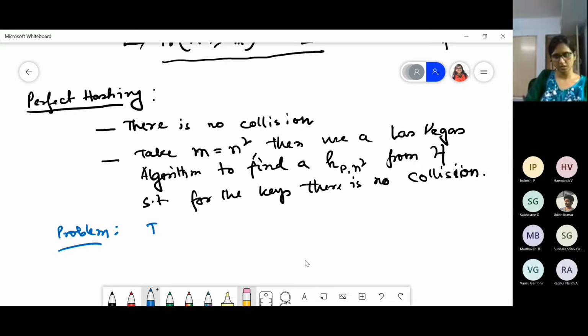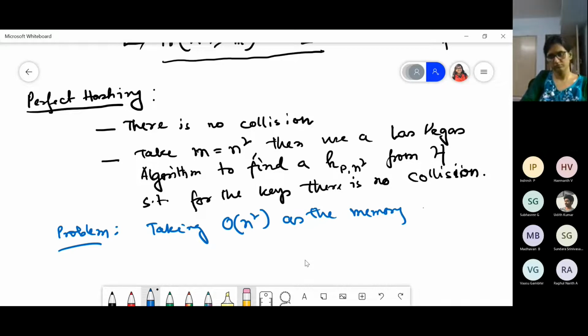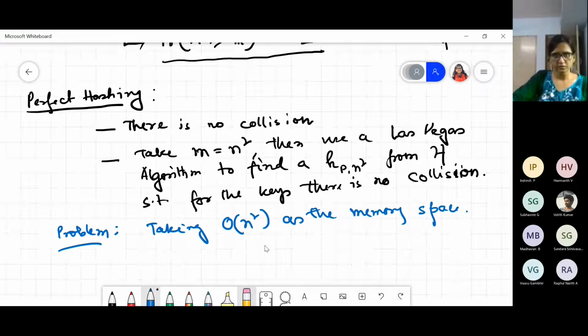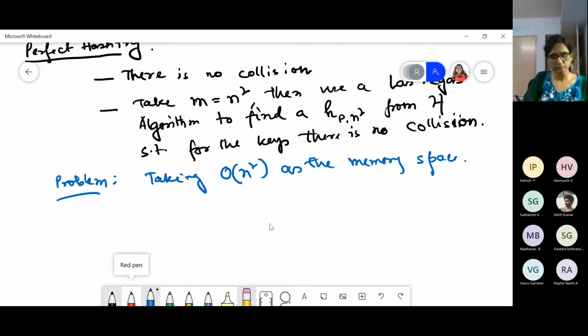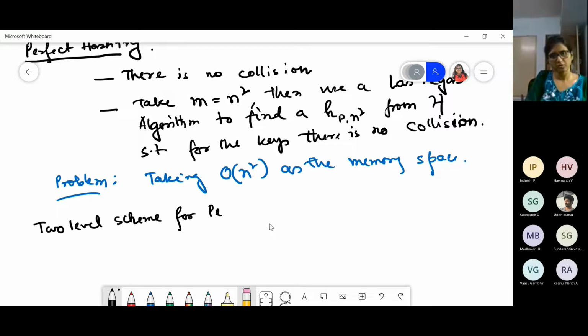So taking order of n square as the memory space, for this we went for a two-level scheme for perfect hashing.